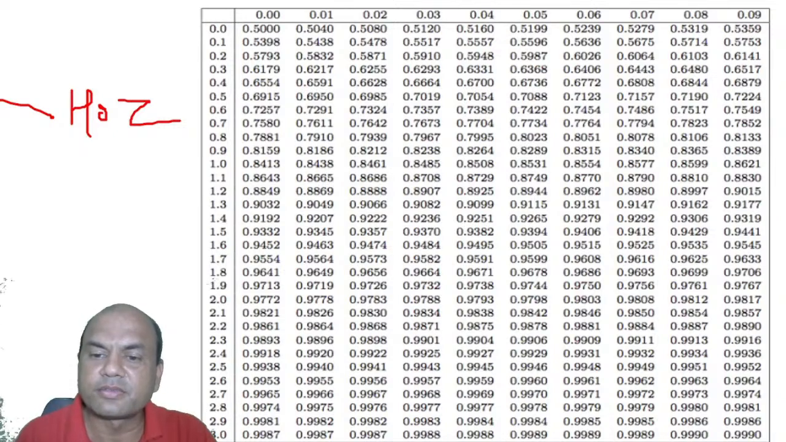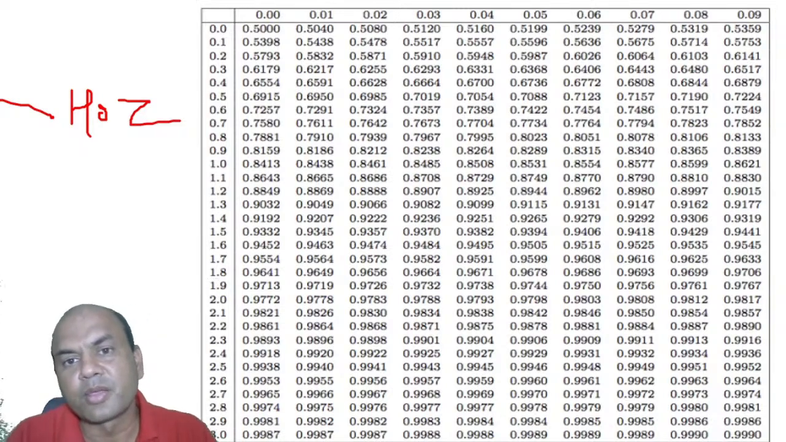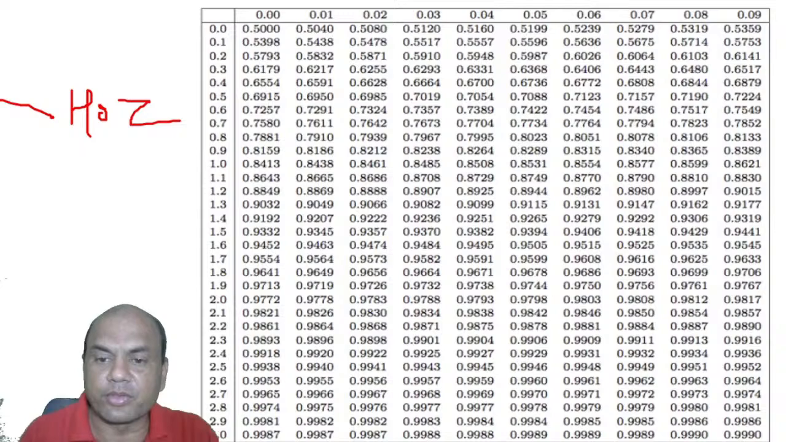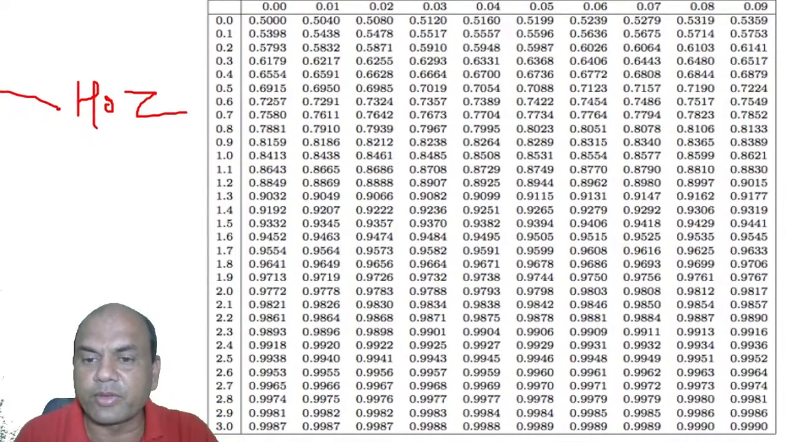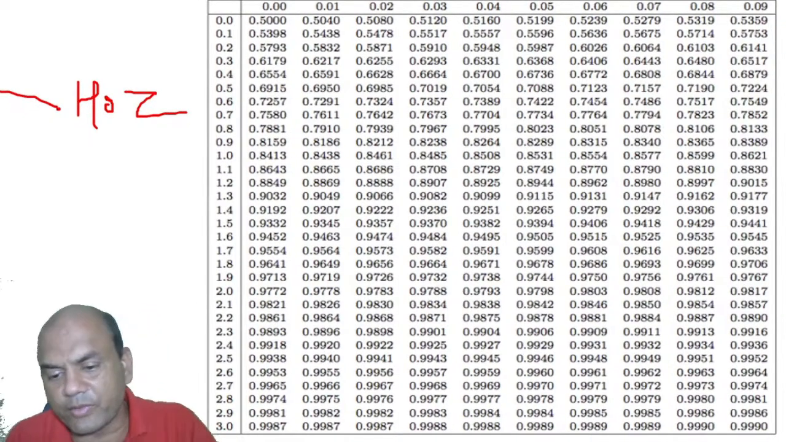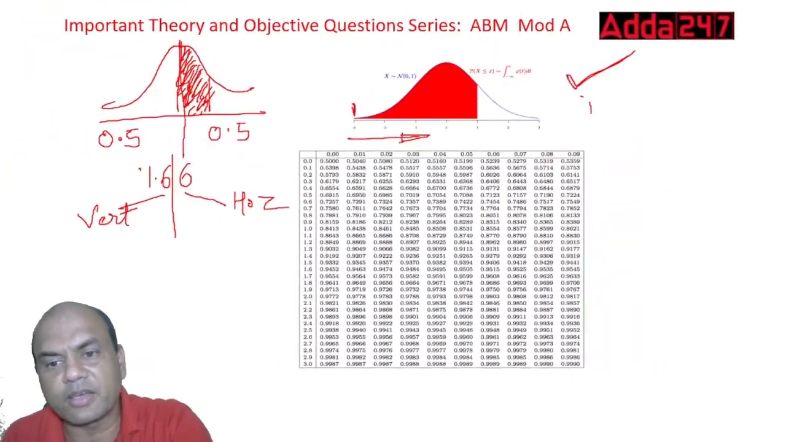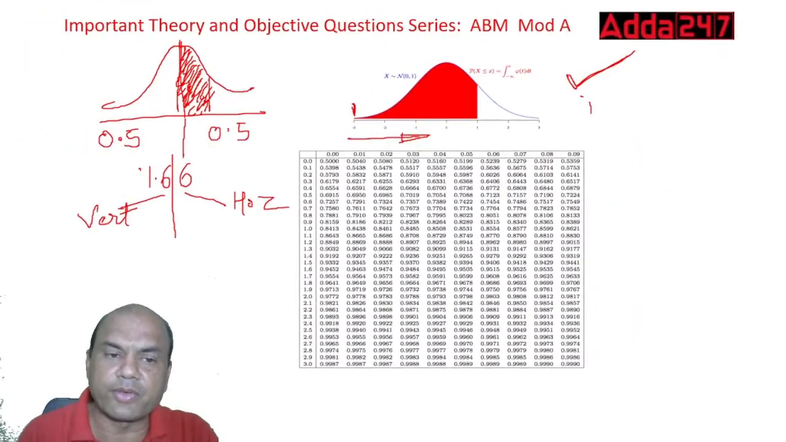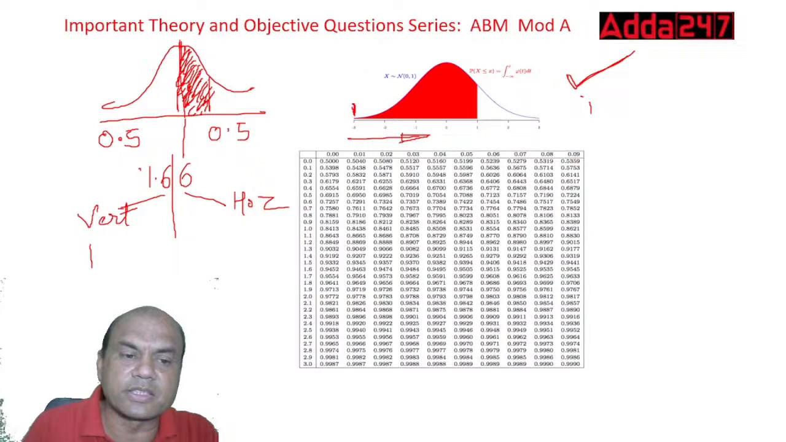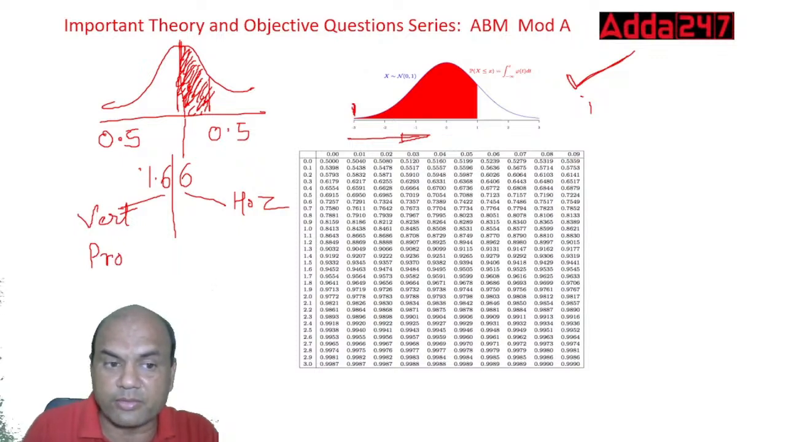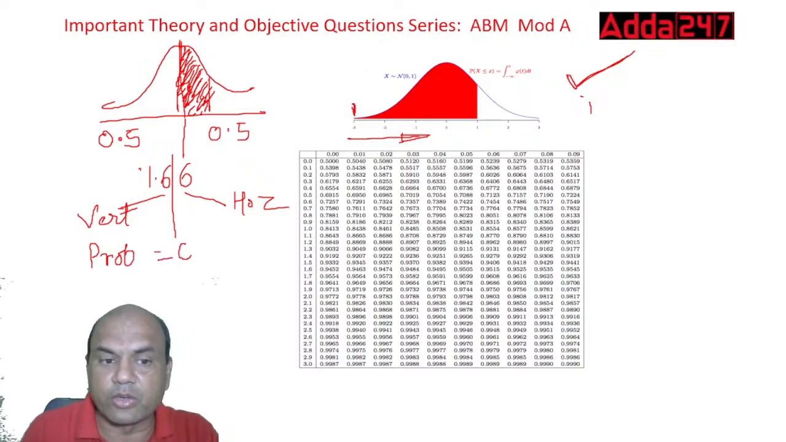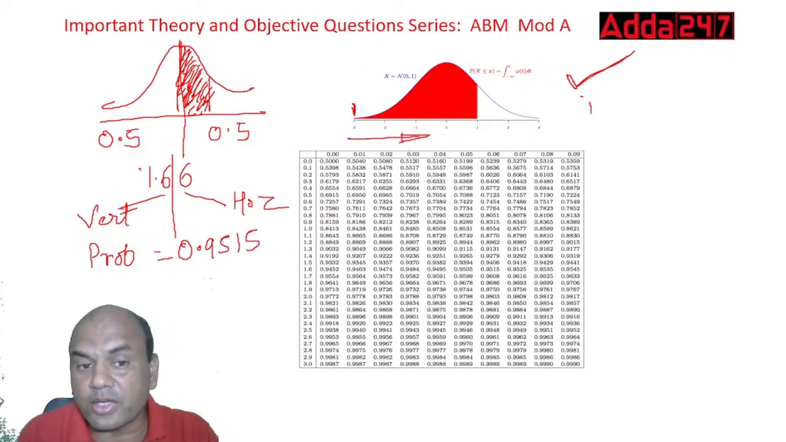So give me the answer. It is in the comment section. Everyone in the comment section. It is 0.9515. Got it? This is 0.9515. Look at this. Everyone got this? Clear? 0.9515. So my probability over here is, now look at this. This is not your answer, but probability equals 0.9515. Okay, but this is not your answer.